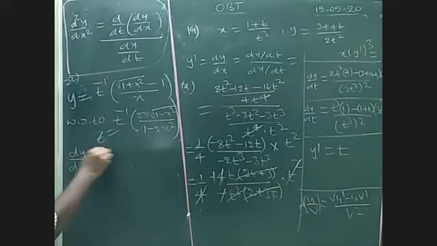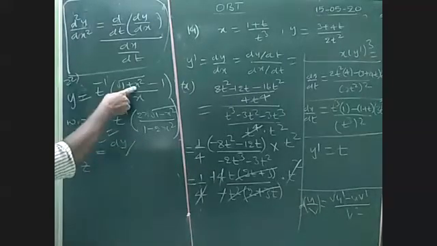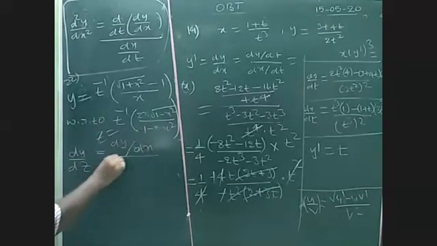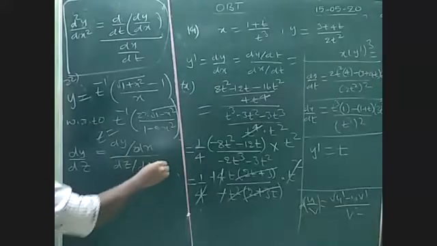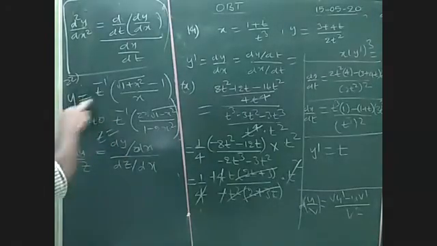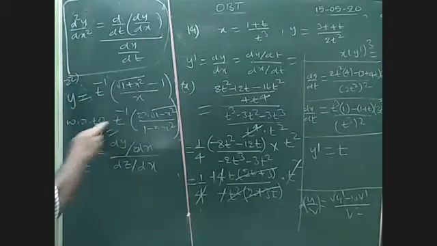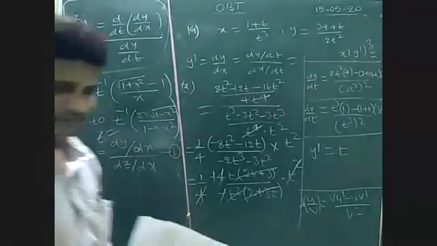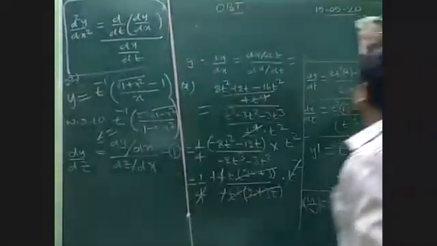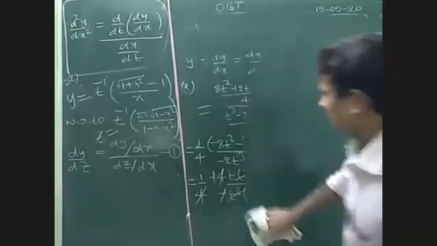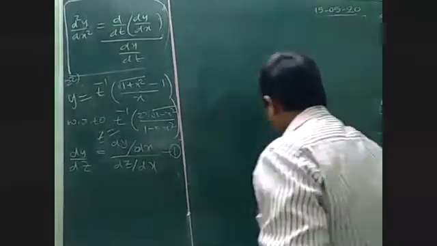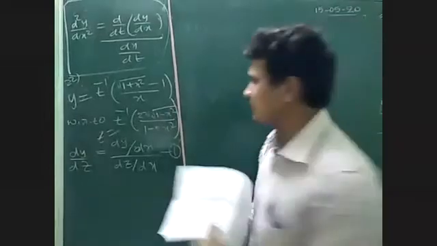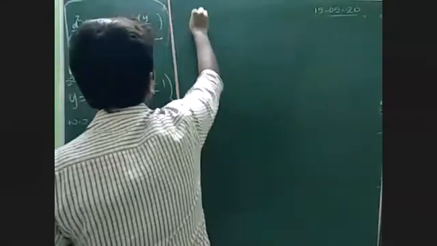For that, how to write here? dy by dz. y is a function in terms of x, z is a function in terms of x. Shall I write like this? That's it. Take this, find the derivative of y and the derivative of z. Let us take this one. All of you find, what is the derivative of y with respect to x, because they gave both functions in terms of x. First find dy by dx.